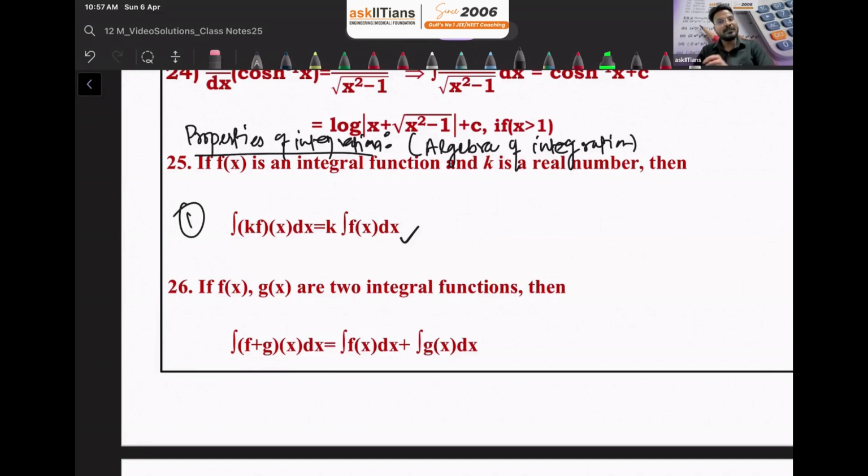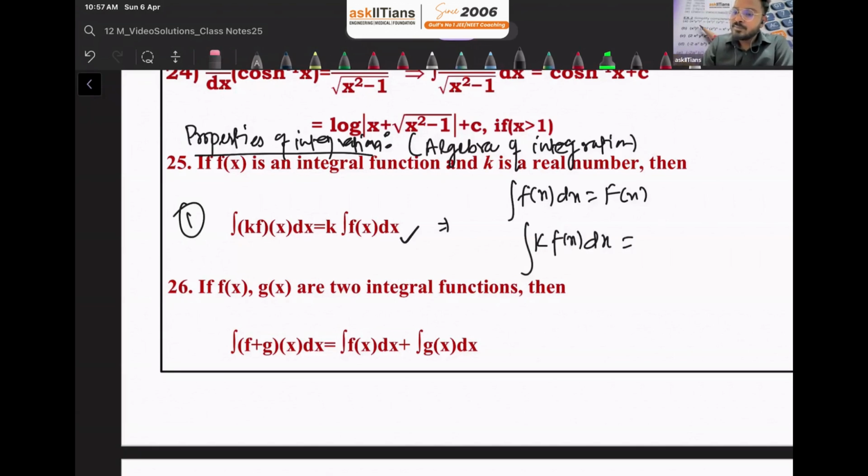But how are you going to write the answer for this question? Let's suppose that the integration of f of x dx is capital F of x. If I ask you what is the integration of k into f of x dx, we can take k outside and then integrate f of x.